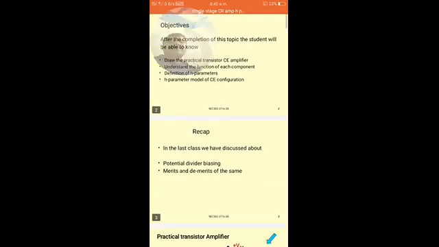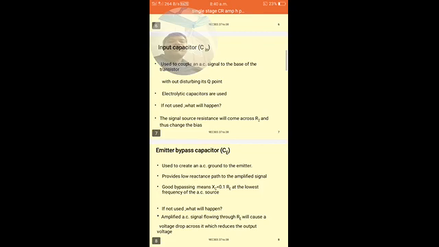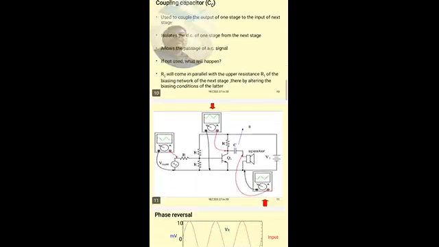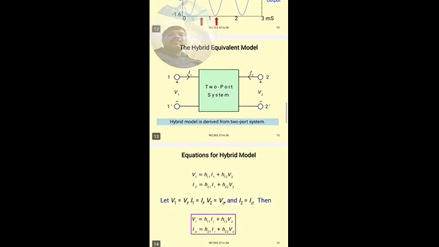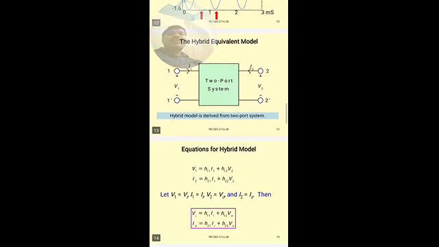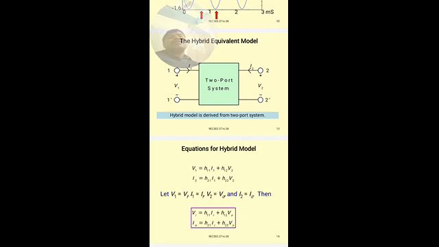Define the H parameters of the transistor, the hybrid parameters of the transistor. See here a hybrid model, the equivalent model of the transistor. So what is the need of representation of the transistor in the hybrid model?